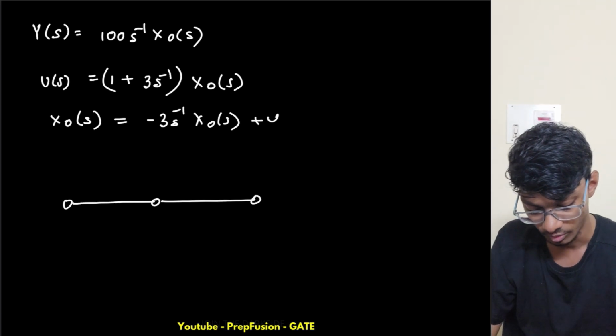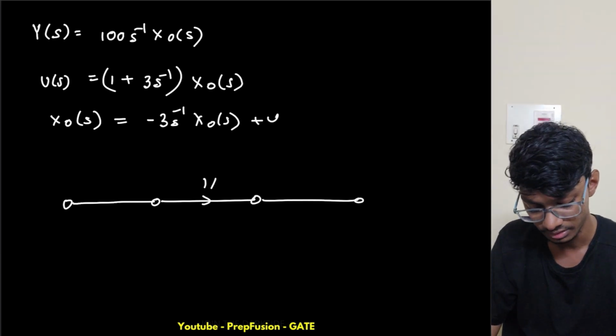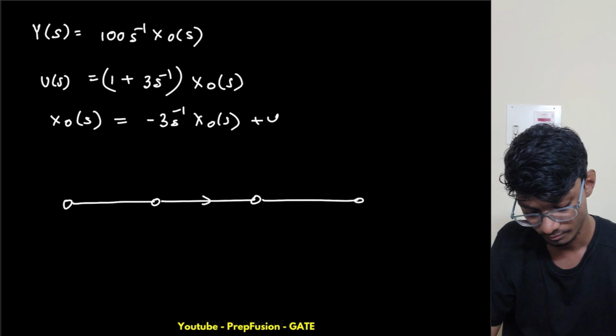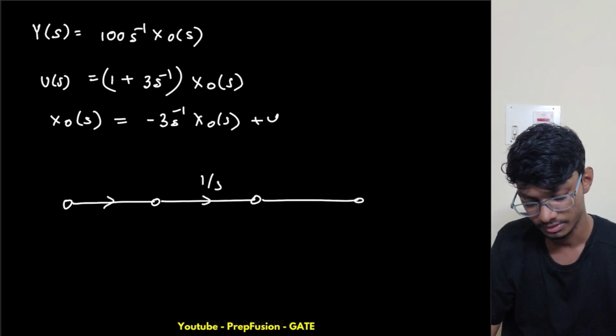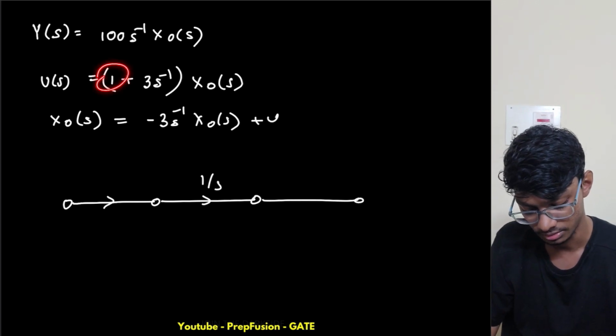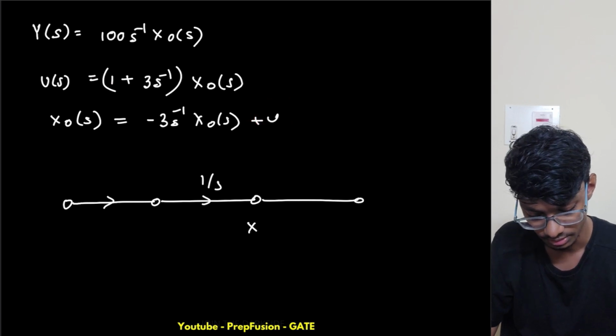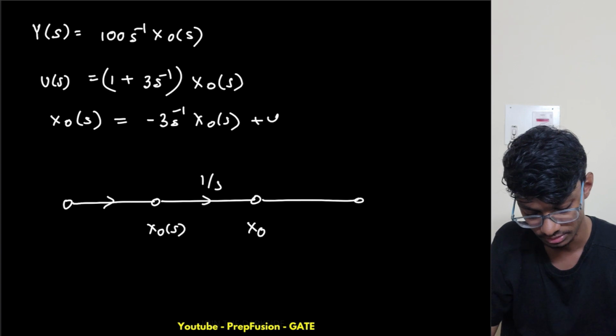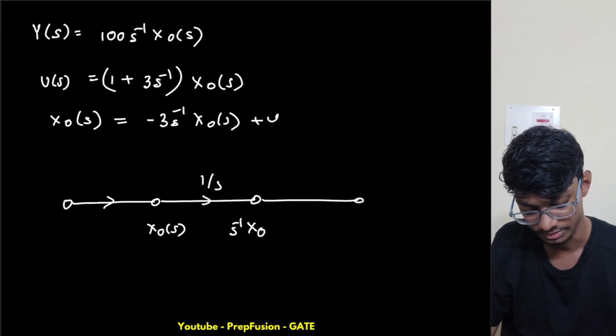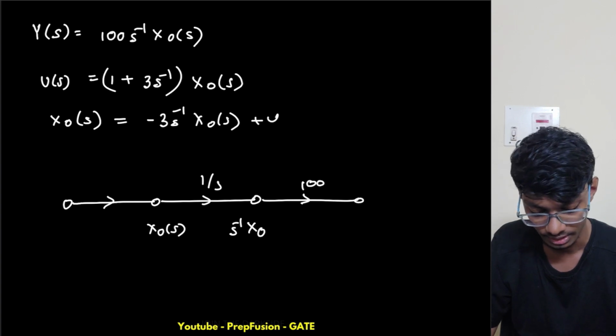So there will be only one integrator. What will be the gain here? It will be this one, right? This is x naught of s, this is s inverse x naught of s. And what is this gain? This is 100, right? And this is 1 by s.